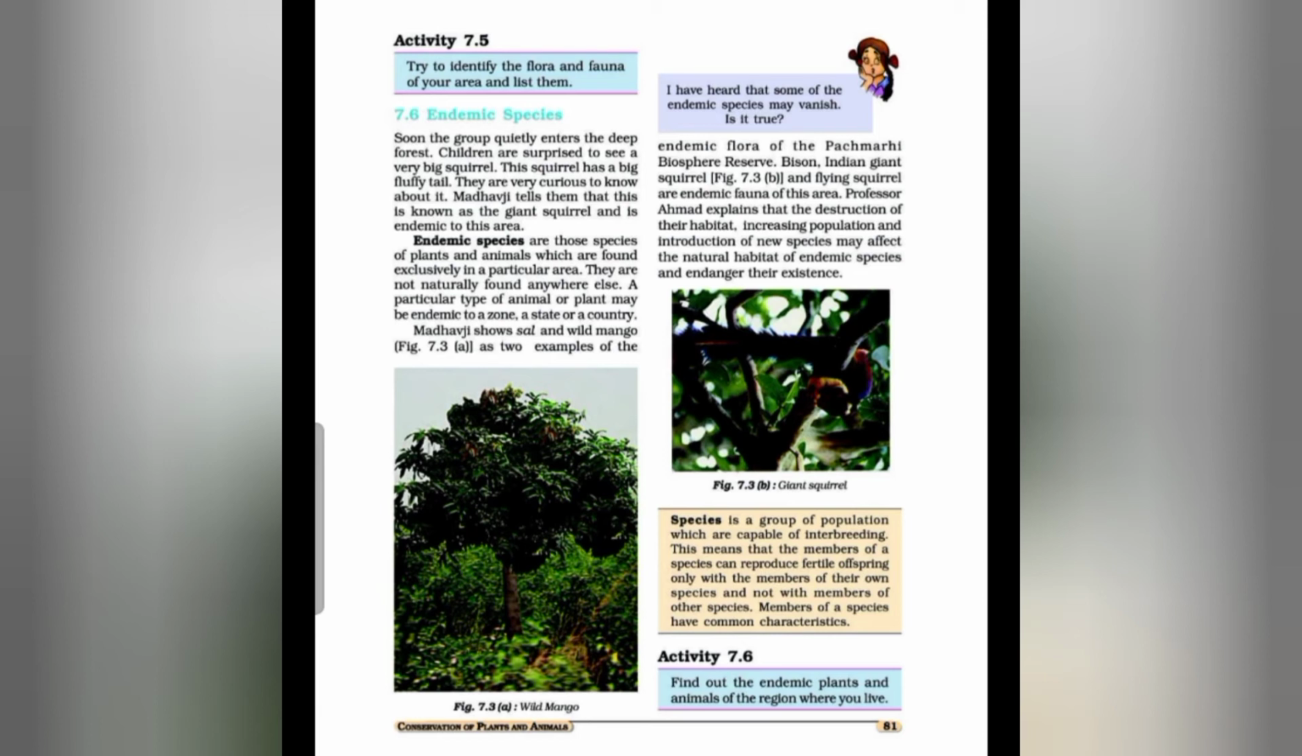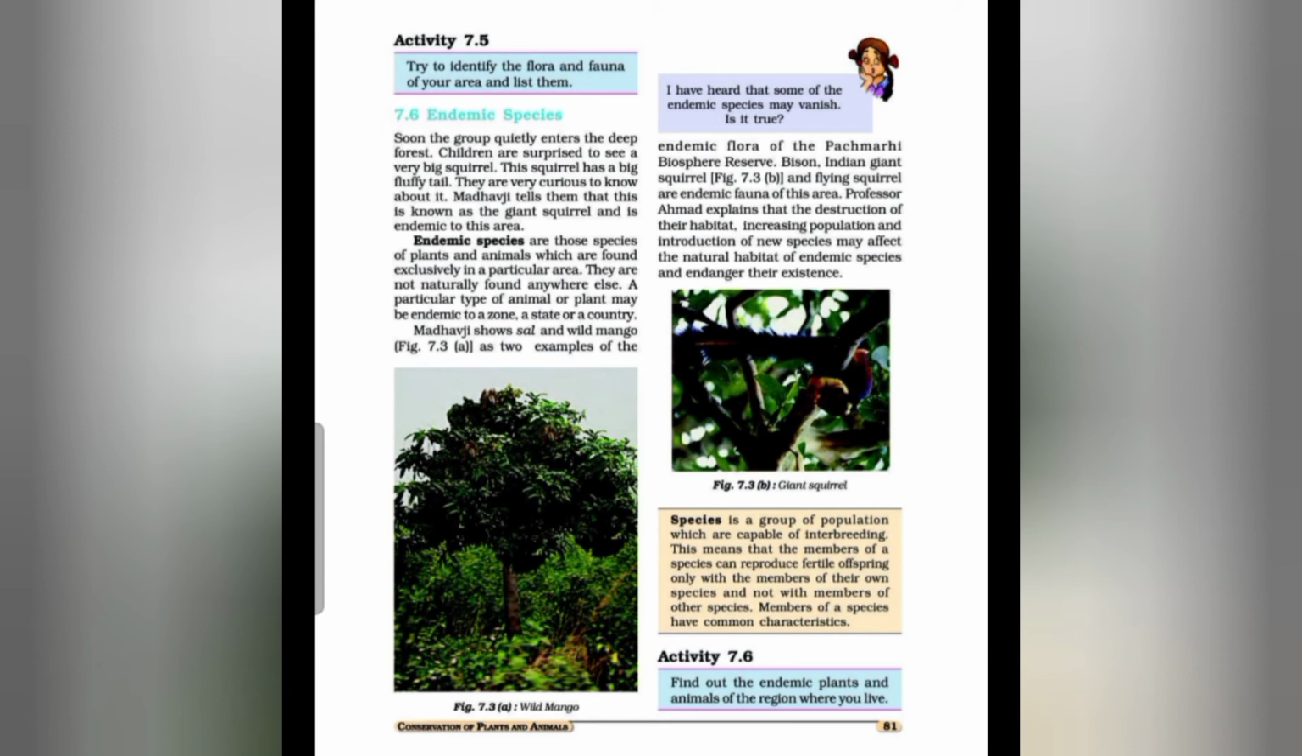So, what is the meaning of endemic? Endemic species are those species of plants and animals that are found exclusively in a particular geographical area. They are naturally not found anywhere else. Okay? So, endemic species are those species of plants and animals that are found exclusively in a particular geographical area and they are naturally not found anywhere else.